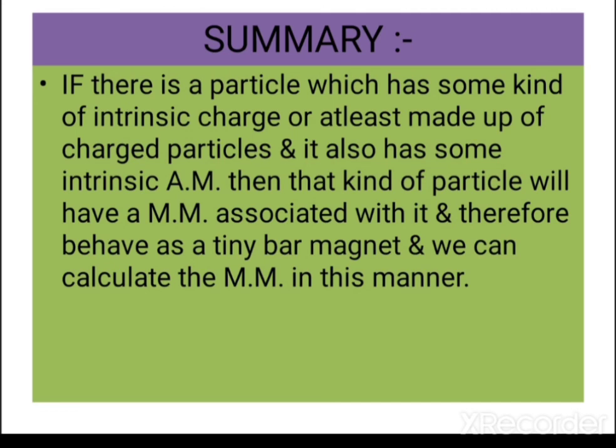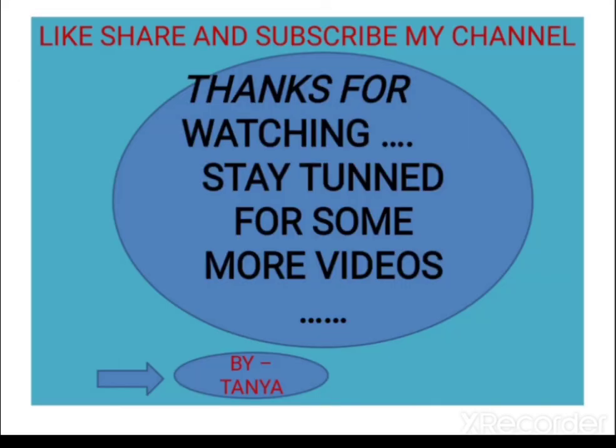So overall, to summarize the whole topic, you can remember the fact that if there is a particle which has some kind of intrinsic charge, or is at least made up of charged particles, and it also has some intrinsic angular momentum, then that kind of particle will have a magnetic moment associated with it, and therefore will behave as a tiny bar magnet, and we can calculate the magnetic moment in this manner for electron, neutron and proton.